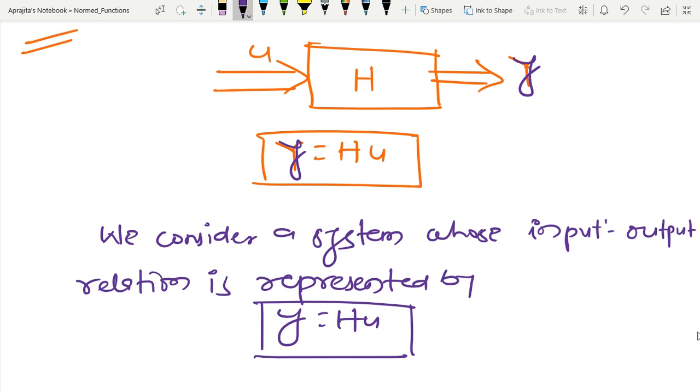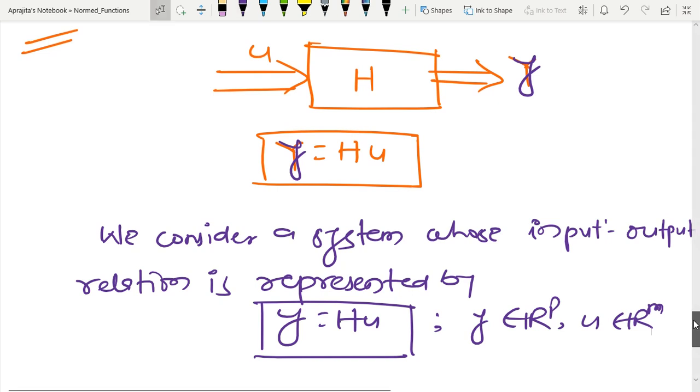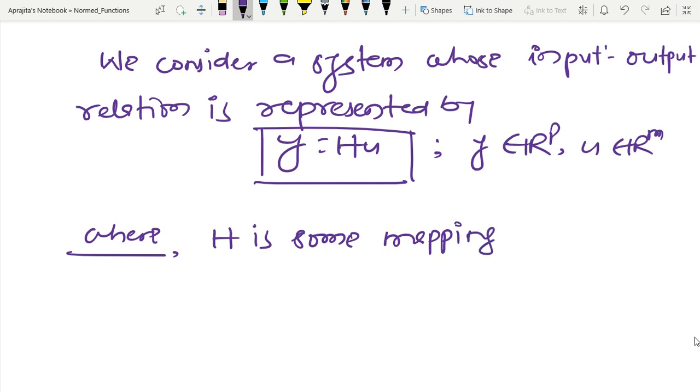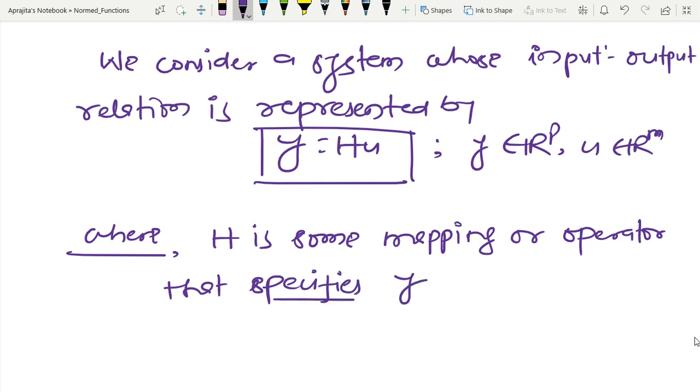And here I am assuming that y belongs to Rp and u belongs to Rm, where H is some mapping or operator that specifies y in terms of u.